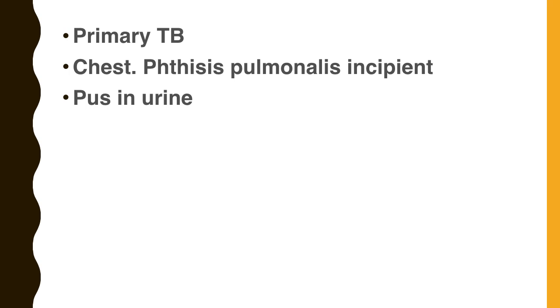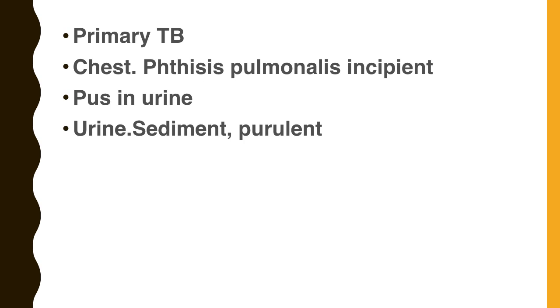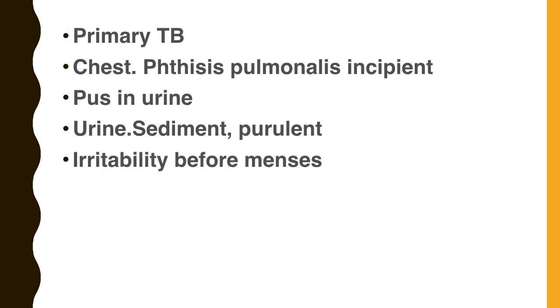Now how you will work out the pus in the urine? On routine examination of the urine, pus 2 plus, 3 plus or abundant. How you will work out? The rubric urine sediment purulent. And as I said earlier, prescribing on the basis of the diagnosis or on the basis of the laboratory investigation will yield very good results. So urine sediment purulent, that's a rubric for the pus in the urine.